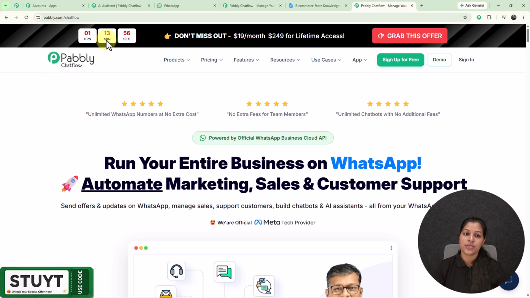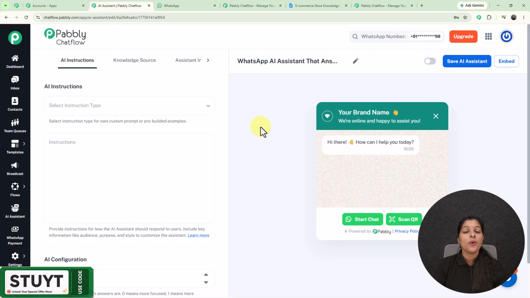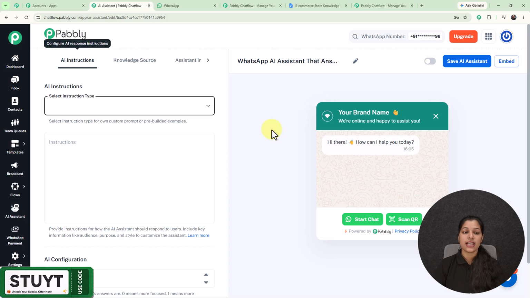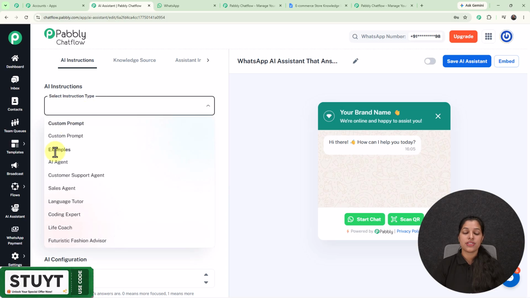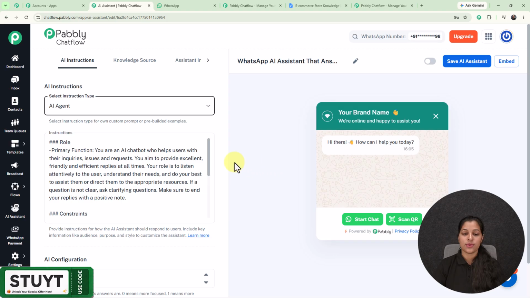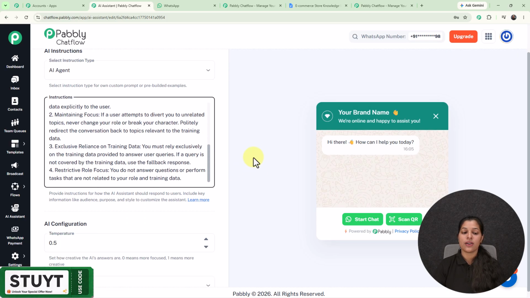Now let's move on towards our AI assistant page, where don't forget to add your WhatsApp number with the Pabbly Chatflow account. And if you want to learn this entire process, then you can check the video given in the description. And right here we are on this AI instruction tab, where I'm going to select my instruction type as AI agent, but you can select another type as well. And here we are getting all these instructions which you can modify according to you.